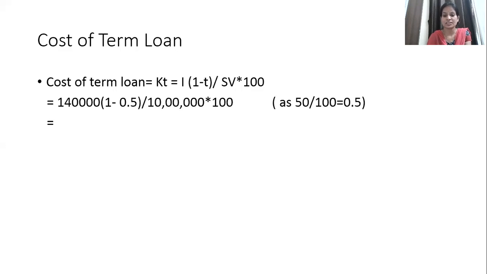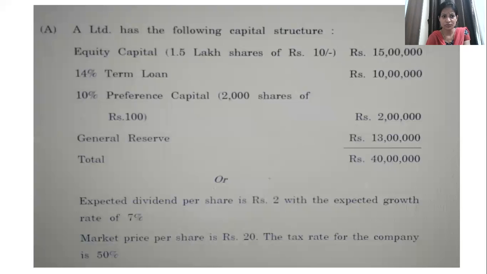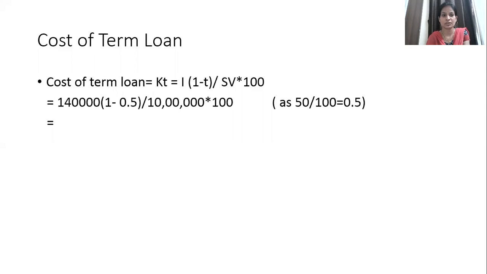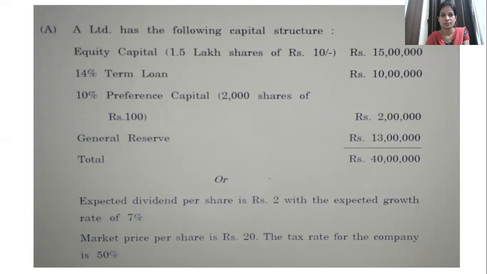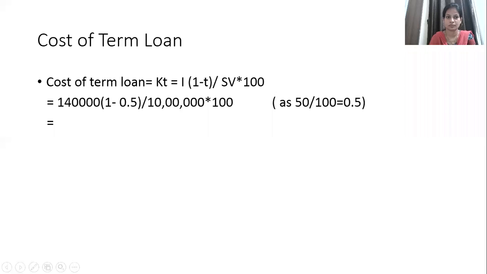Right? So next line you can check. If you see here, 14% term loan and the amount of loan is 10 lakh. Okay, so we are going to see the amount of term loan. Cost of term loan, the formula we have written already. Now interest on 10 lakh at 14% rate comes to 1,40,000.